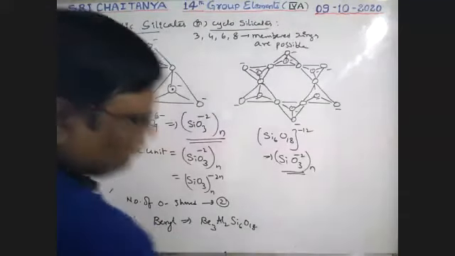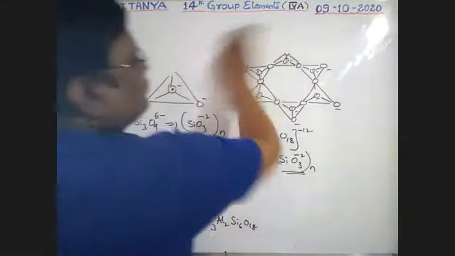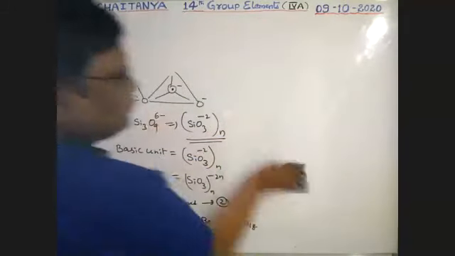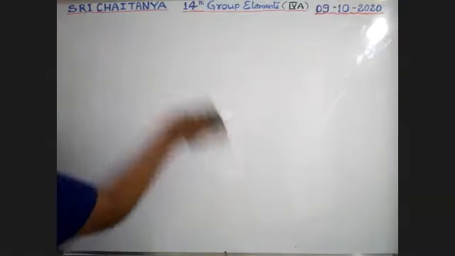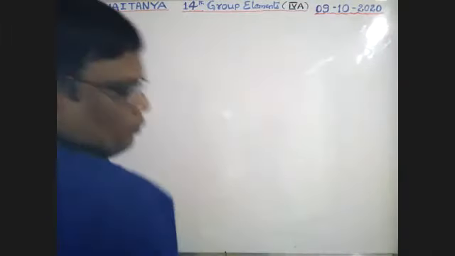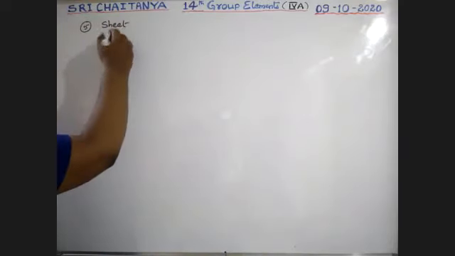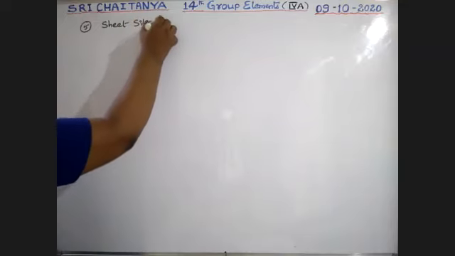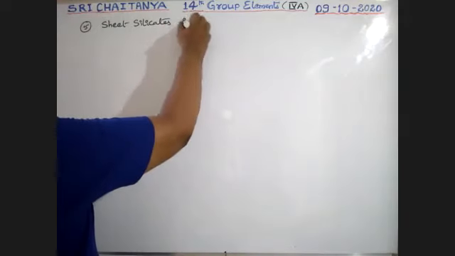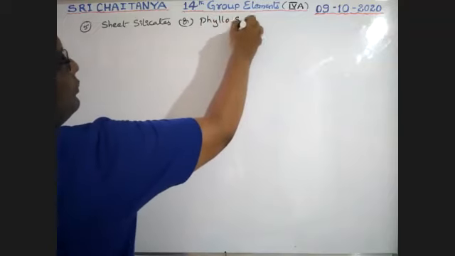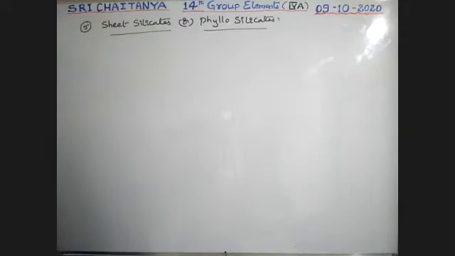Next, fifth one. Sheet silicates, or phyllosilicates.